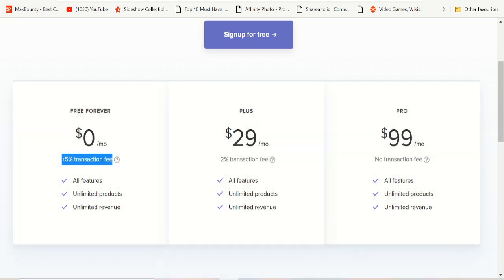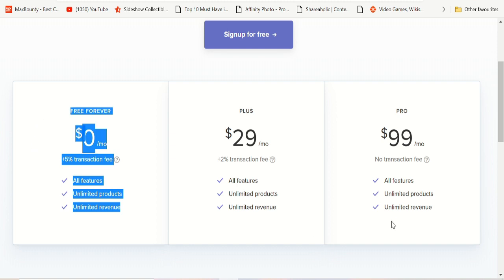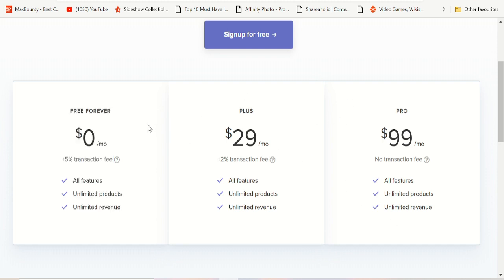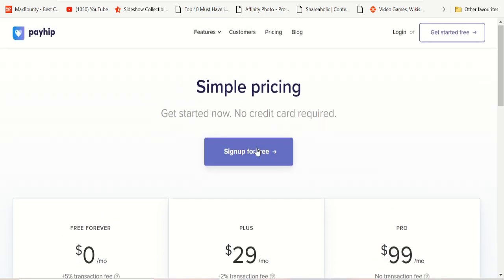If you go with Plus, the transaction fee goes down and you have to pay monthly. And if you go for this one, which is the big amount, there's no transaction fee. But when you are selling a couple of ebooks, you don't need these 2 sections. You can go with this one. If you're doing a subscription, making your own ebook and selling for around $500-600, then you can go with one of those. But we are going to sell for $1 or $2, so I recommend going this way and creating your free account here.